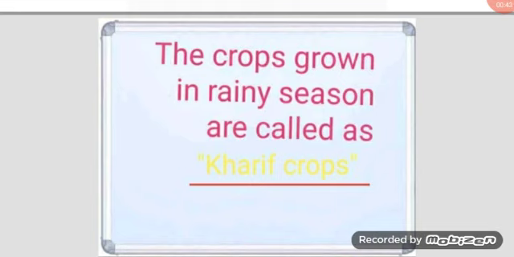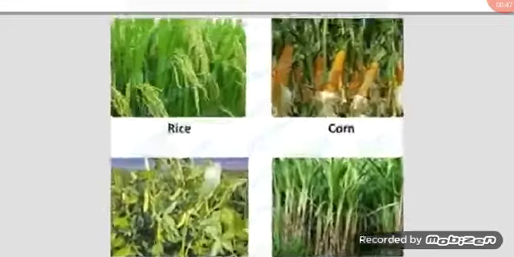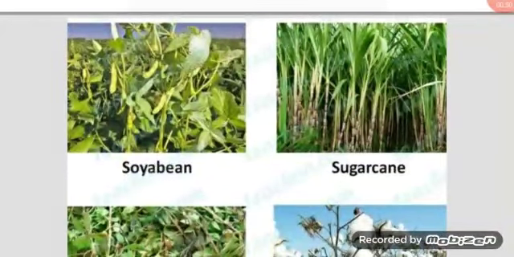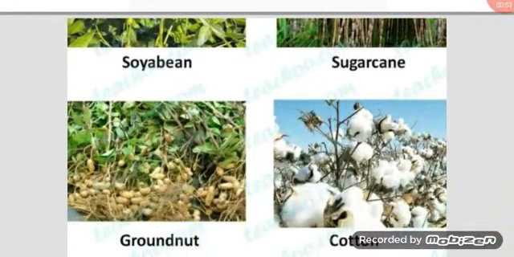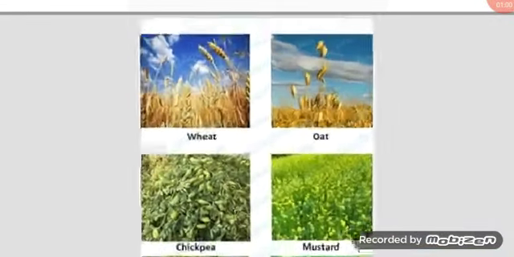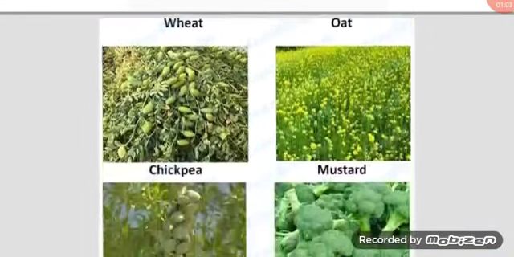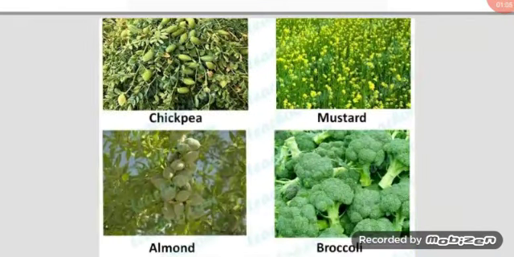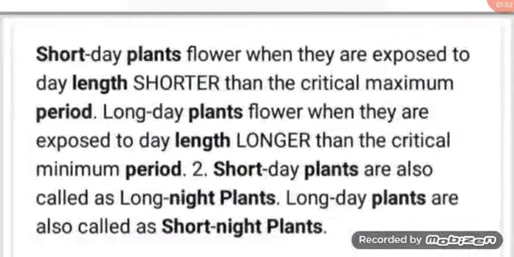The crops grown in the rainy season are called kharif crops. Examples of some kharif crops are rice, corn, soybean, sugarcane, groundnut and cotton. Then there are crops that are grown only in the winter season, called rabi crops. Examples of rabi crops are wheat, oat, chickpea, mustard, almond and broccoli.